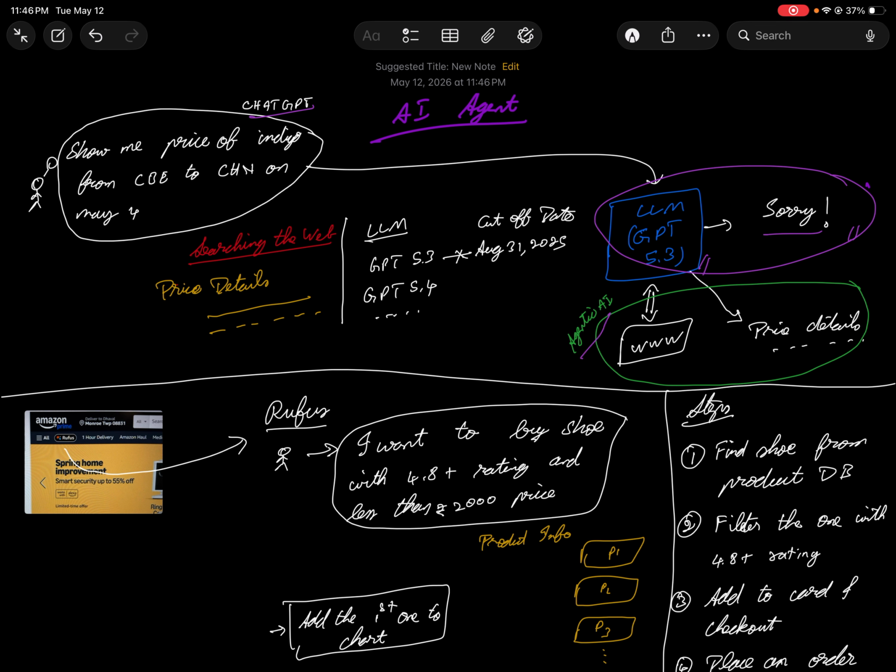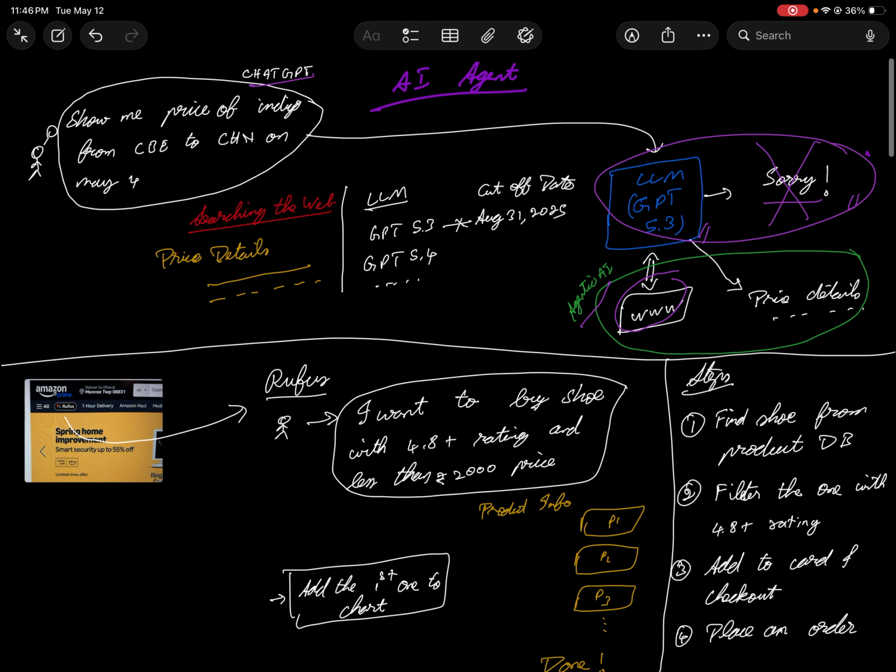What it does is, along with the training data, it also has access to interact with the web and give you the details. That's how it works. So now it won't say sorry, instead it directly tells you the price details of whatever you ask. Once you do that, it goes and searches on the web, and that's how you get the price details.